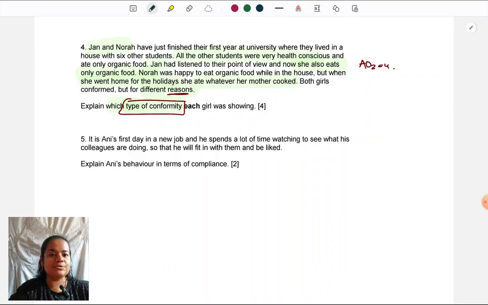Okay, so now you can see what I've highlighted here. AO2 is for 4 marks. I've given you the structure. Following that structure, I'll just make a quick outline of the answer. I'm not writing the whole answer. So for the first point, I can say Jan. I have to say which behavior and which type of conformity it is. So Jan's behavior is of eating only organic food, indicating that even when the friends are not around, she eats only organic food.